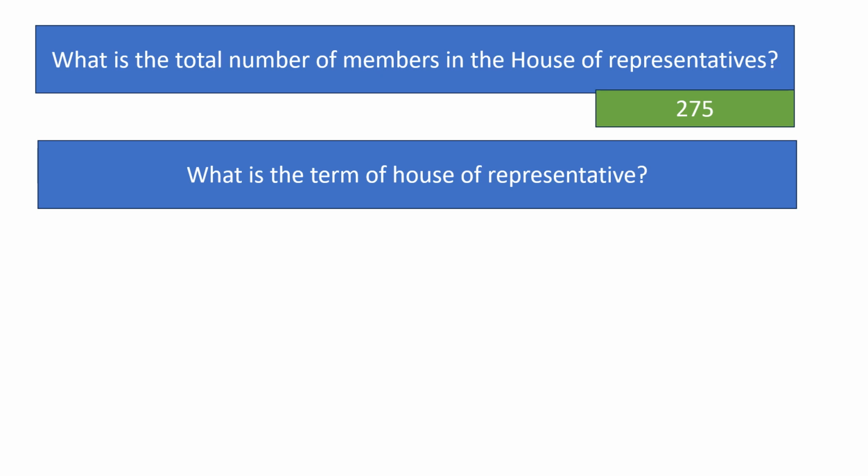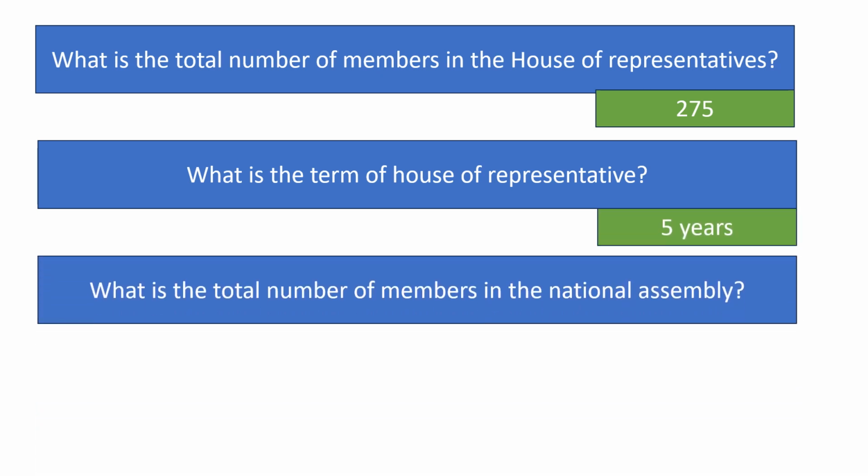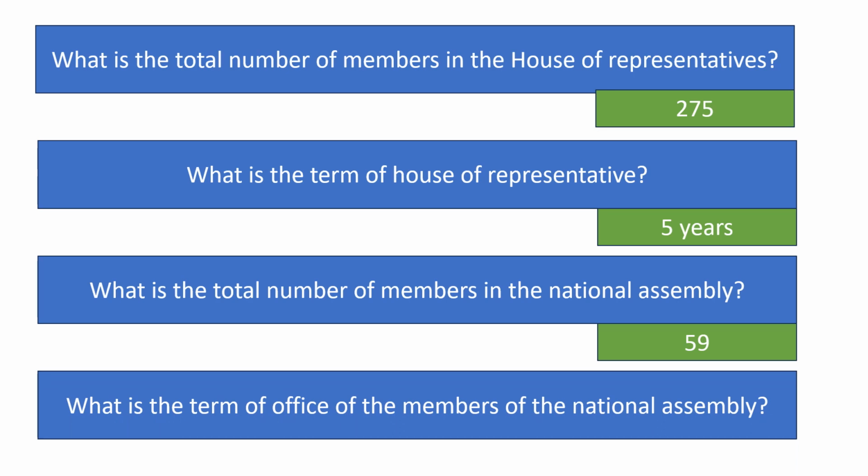What is the term of the House of Representatives? 5 years. What is the total number of members in the National Assembly? 59 members. Out of these 59 members, 56 members are elected from 7 provinces, 8 from each province, and 3 members are nominated by the President of Nepal on the recommendation of the Government of Nepal. What is the term of office of the members of the National Assembly? 6 years.